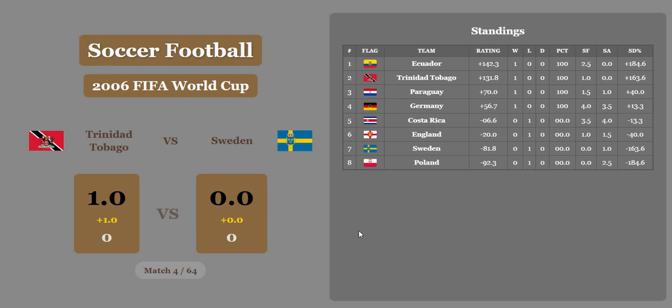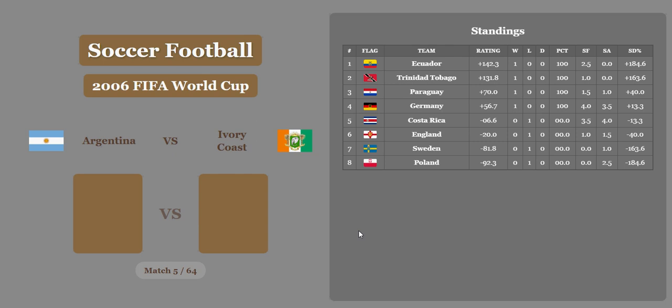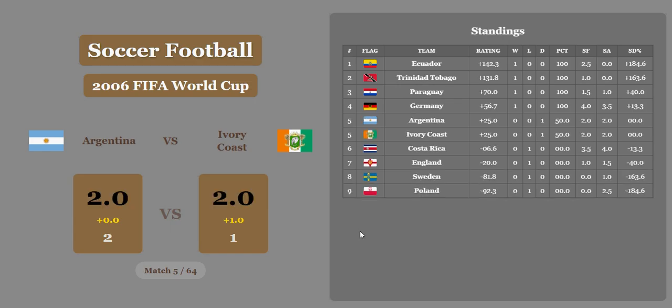As we head into match 5, Argentina versus Ivory Coast. 2-1, Argentina wins in 2006. Ivory Coast is going to get a whole goal, actually, for economic difference. So the game is going to end in a draw after economics are decided according to the algorithm.